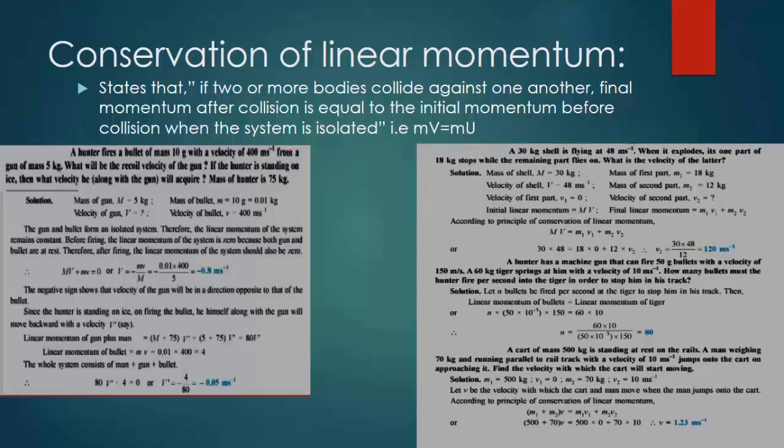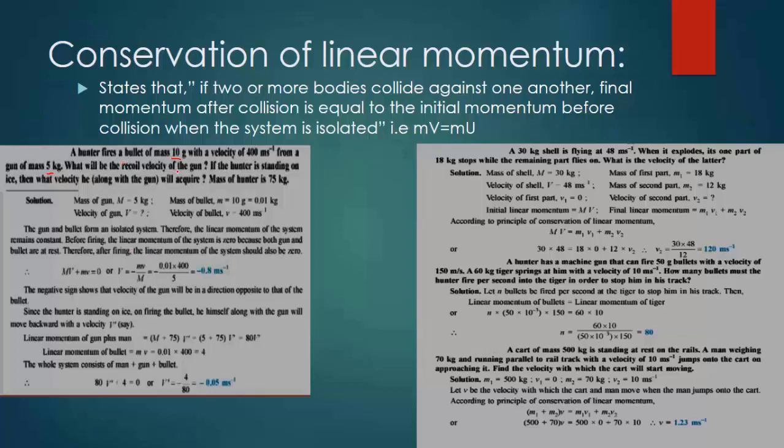So first we start with the cases we are used to, okay? For example, when a hunter fires a bullet of mass 10 kilograms with a velocity of 400 meters per second from a gun of mass 5 kg, what is the recoil velocity of the gun? So we know it is the summation of initial momentum equals the summation of final momentum. Initially, when the gun was not fired, the bullet and the gun were at rest. But after firing, the recoil velocity means the gun moves backwards when you shoot, yes, that is the recoil velocity.